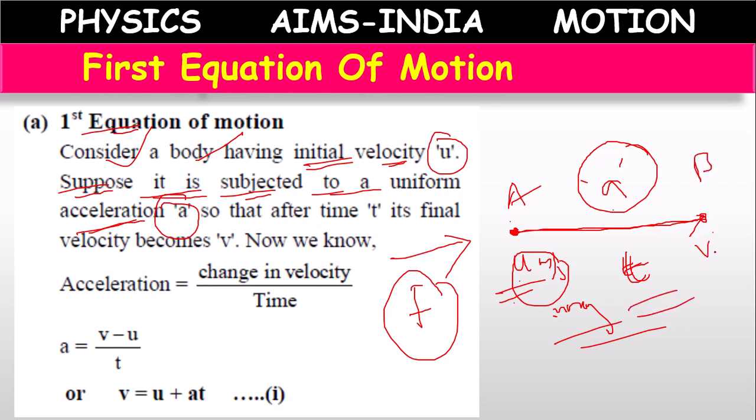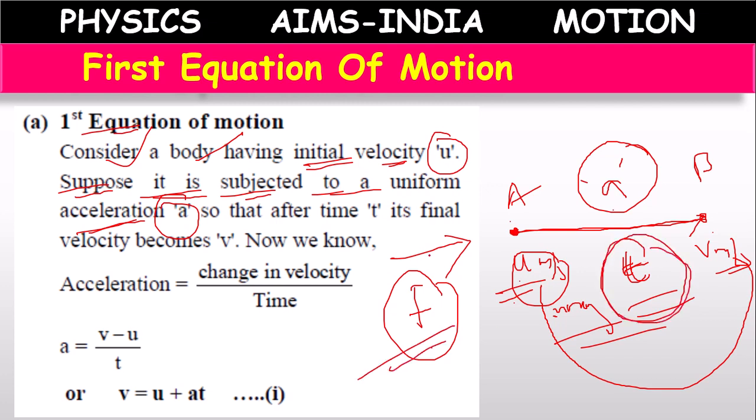There its velocity may be v meter per second. The velocity changed from u meter per second to v meter per second in a time period of t because of force F, which has created acceleration a in the body. Suppose this is the condition that happened. Now what is acceleration? Change in velocity by time.